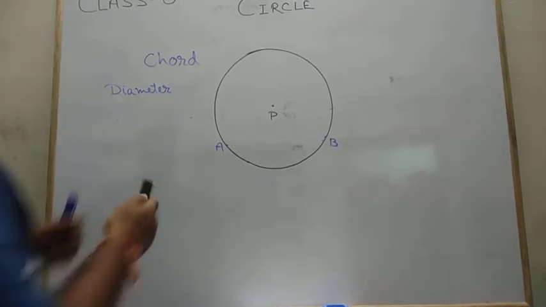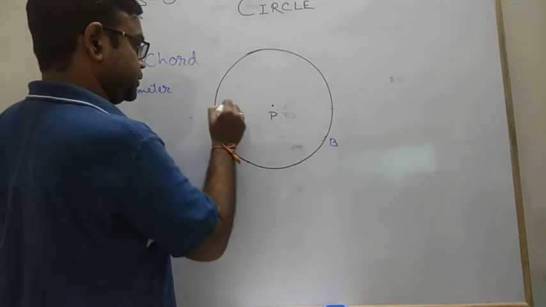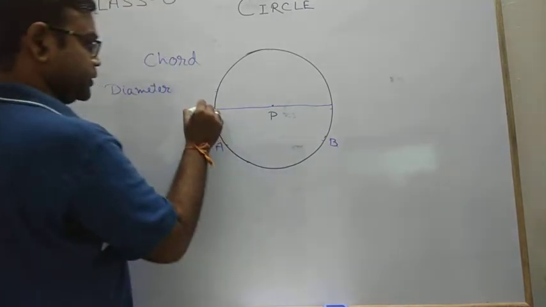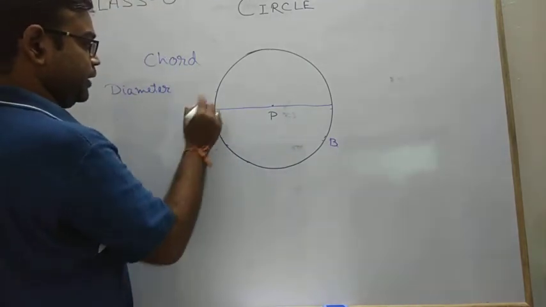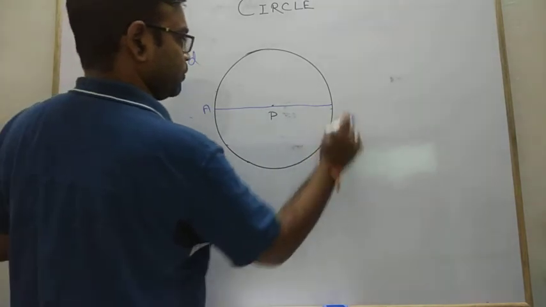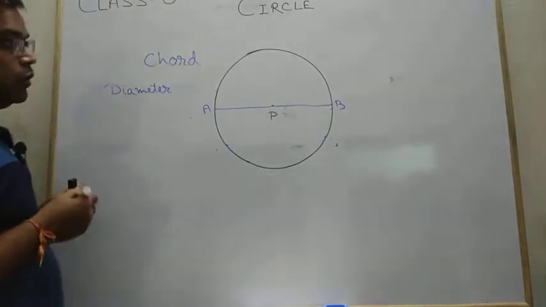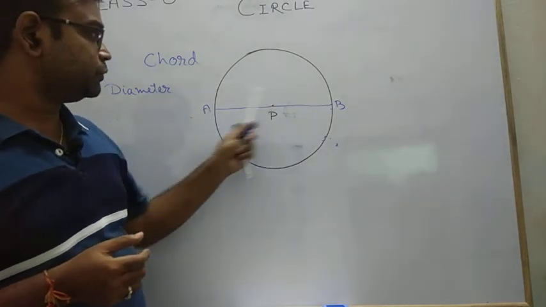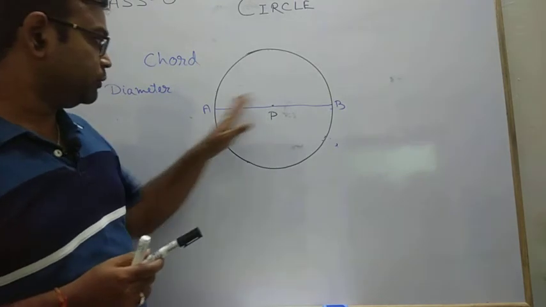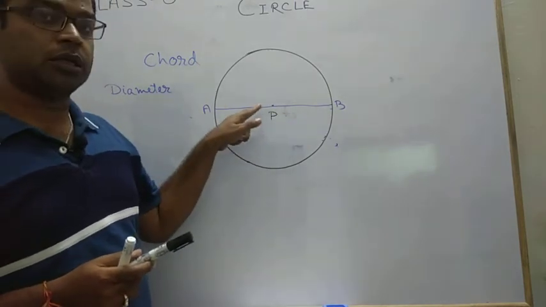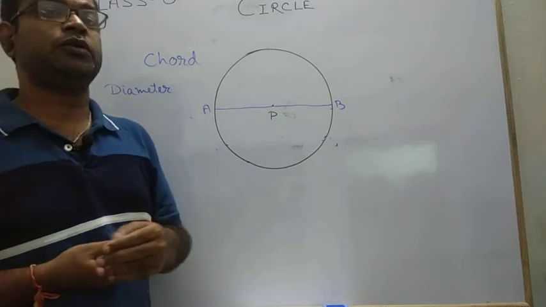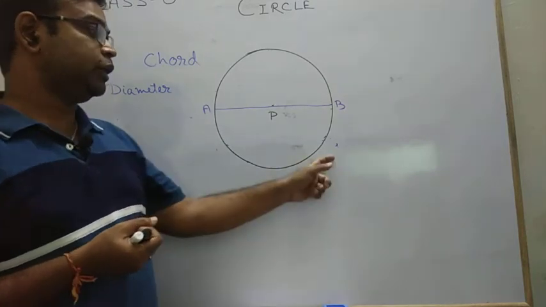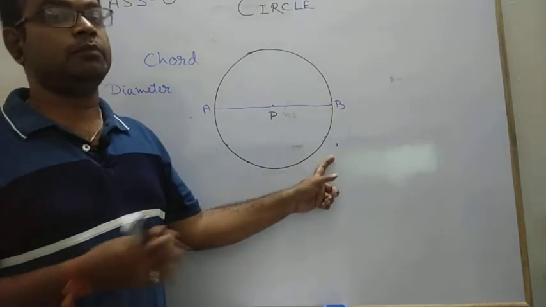Now, if a chord passes through the center of the circle and joins the other point, I am giving it the same name, AB. The chord which passes through the center of the circle and joins 2 points of the boundary of the circle is known as the diameter. Always remember, a chord is a straight line. It joins 2 points lying on the boundary of the circle.